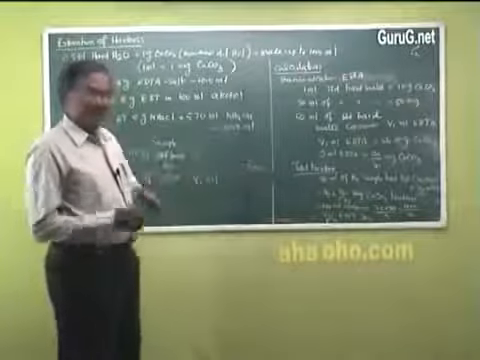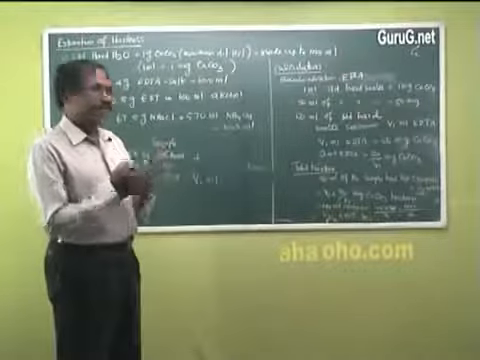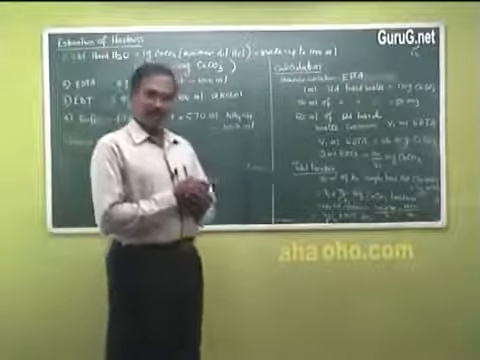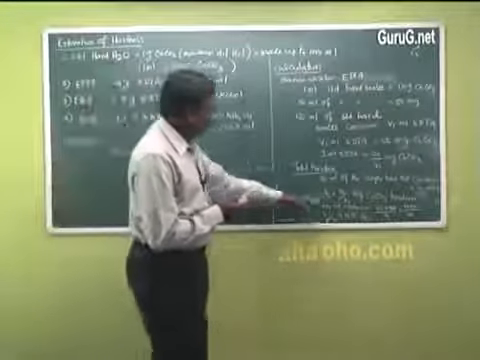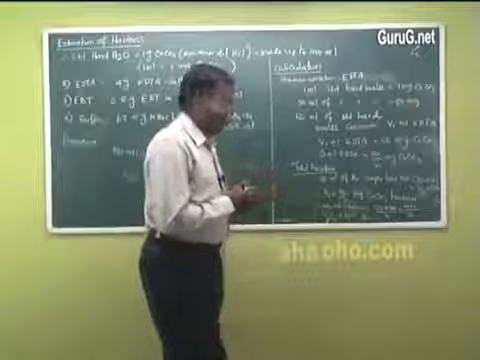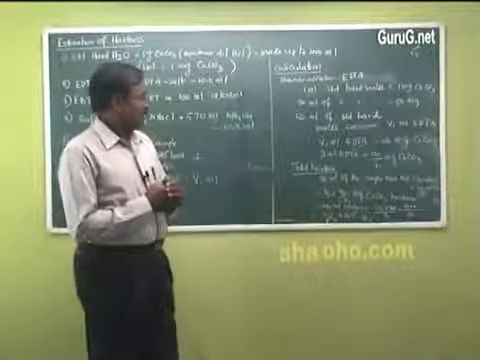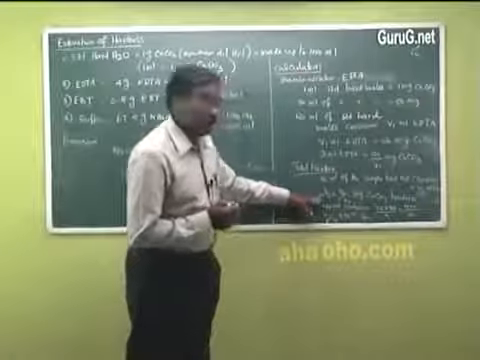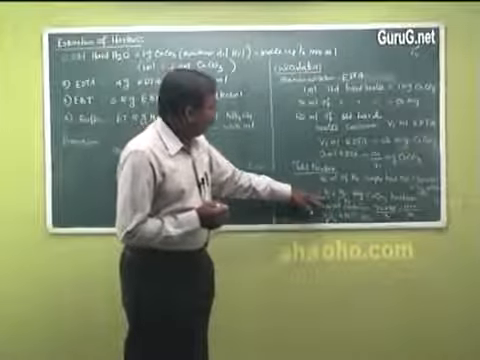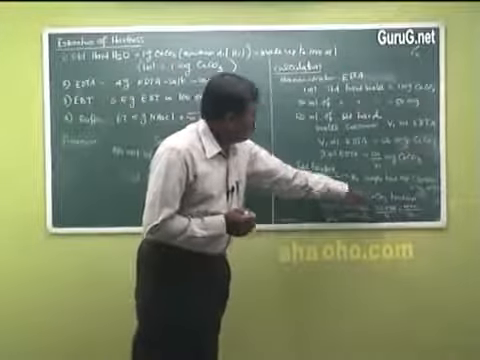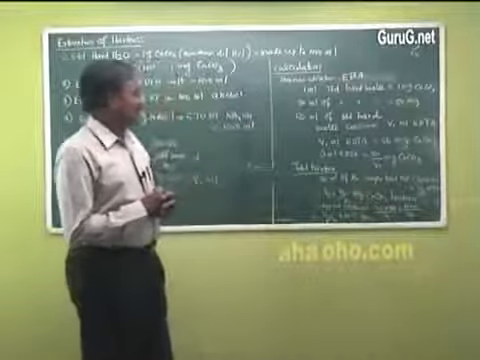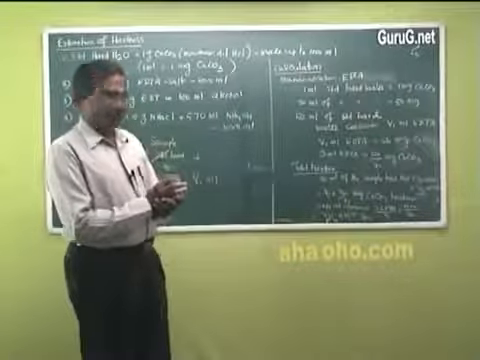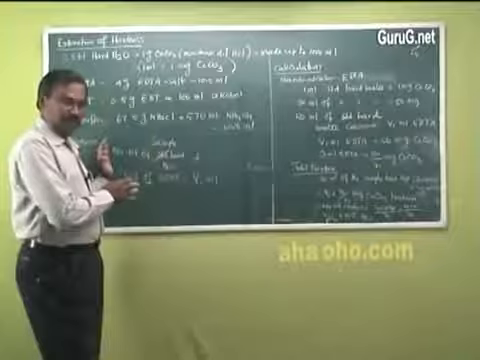So V2 ml of EDTA is consumed by our hard water. It is equivalent to how many milligrams of calcium carbonate? We know 50 by V1 milligram of calcium carbonate is equivalent to 1 ml EDTA. Here we consumed V2 ml. So V2 into 50 by V1 milligram of calcium carbonate hardness is present in the 50 ml of sample we have taken.